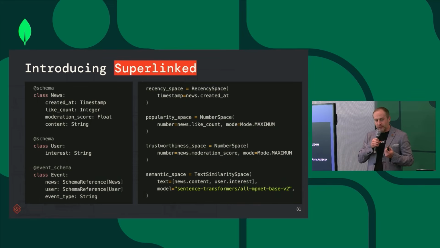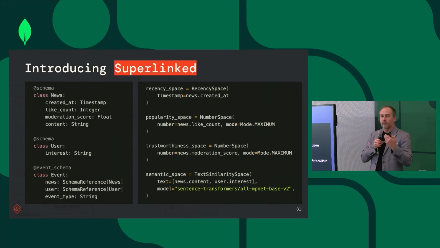And so what is Superlinked? Similar to what we looked at earlier, you define a typed schema of your data. So news, you define a schema of a user. So that would be the user that makes events or activities with the results. And you have the event schema as well. And then what we do, we provide encoders for structured data types. So for example, for timestamp, for numerical space.